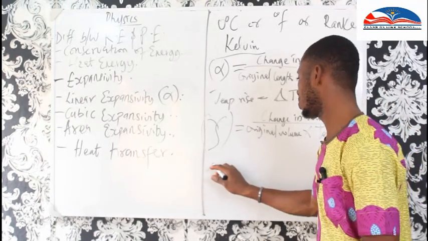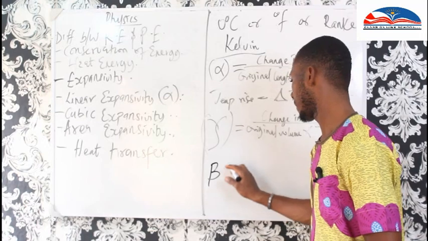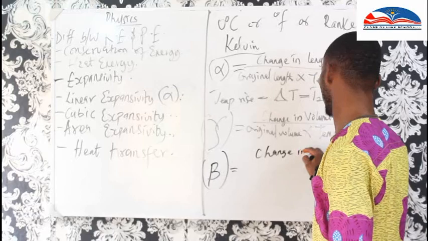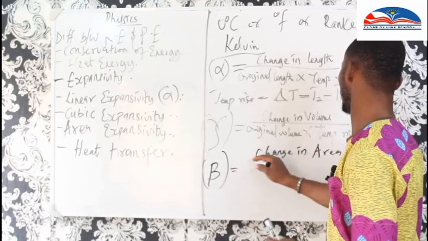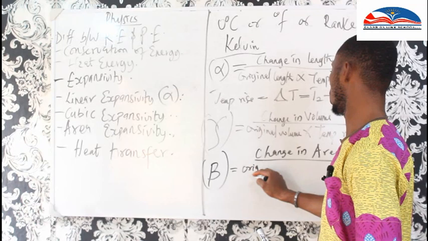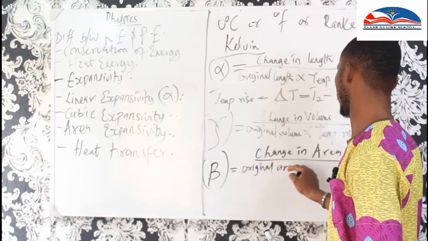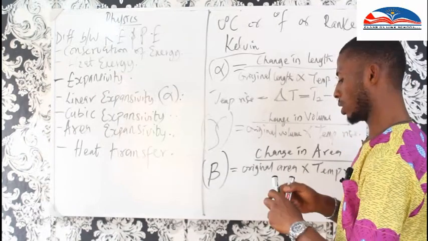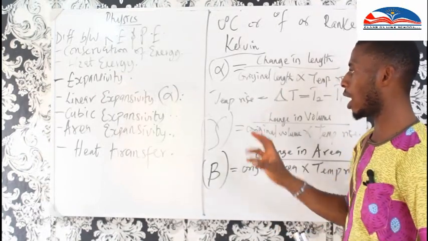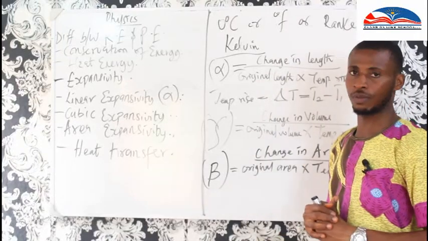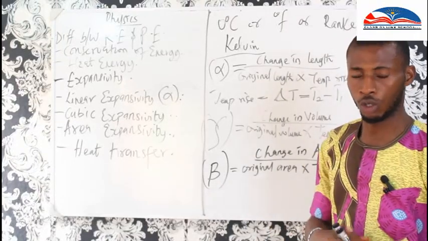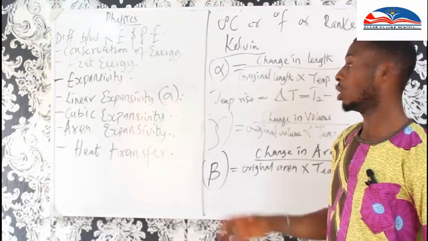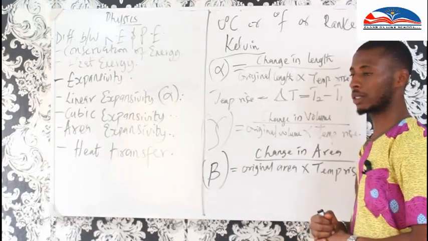We note it with beta, which is change in area all over original area times temperature rise. This is the formula for linear, cubic, and area expansivity. Let us go forward to some examples which we use to explain these formulas.